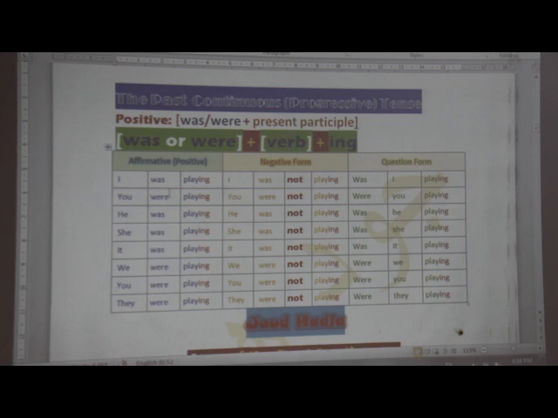I was playing, you were playing, he was playing, she was playing, it was playing, we were playing, you were playing, they were playing. Now in the negative form, we only need to add not. So was not or wasn't, were not or weren't. And here in the question, we only invert verb to be in the past. So was or were are inverted. So was I playing? Were you playing? Was he playing? Was she playing?